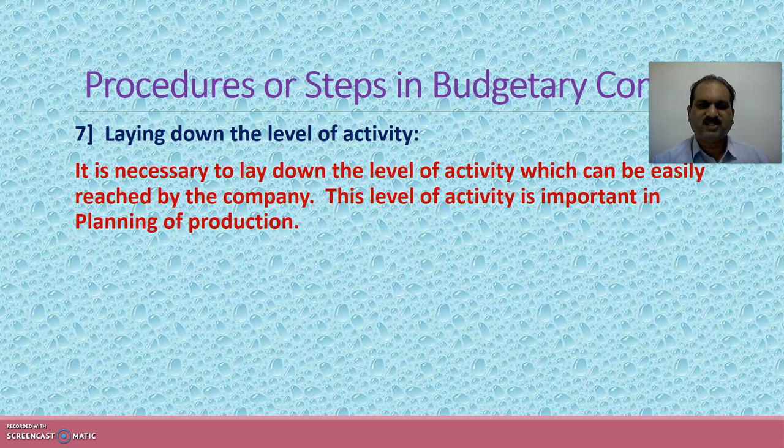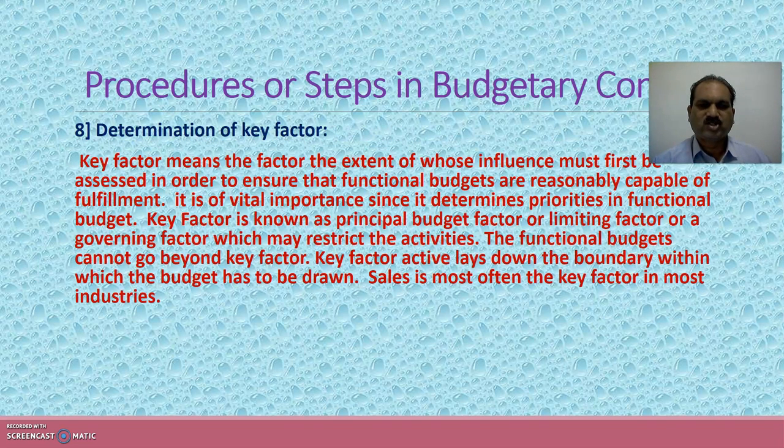The seventh stage is laying down the level of activity. It is necessary to lay down the level of activity which can be easily reached by the company. This level of activity is important in planning of production.